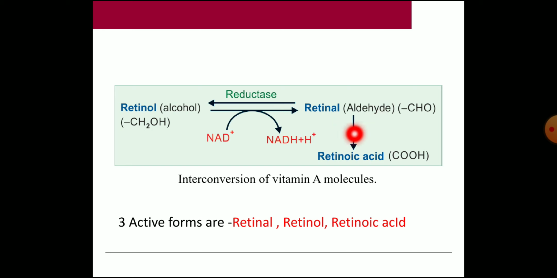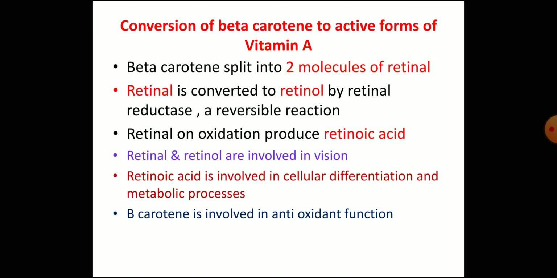So this is the reaction where they are interconvertible. Retinal can be converted to retinol, but retinal forming retinoic acid is not a reversible reaction. The 3 active forms are retinol, retinal, and retinoic acid. So beta carotene is split into 2 molecules of retinal. Retinal is converted to retinol by the retinal reductase, a reversible reaction, and retinal on oxidation produces retinoic acid.